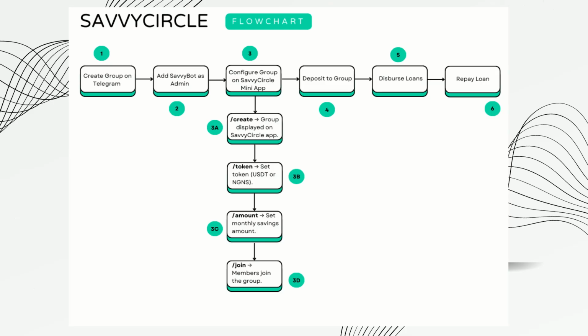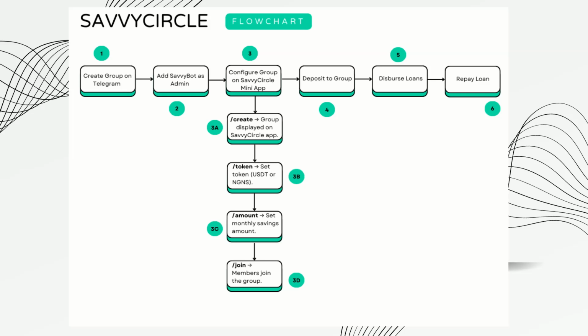So now, how does this work? Here I have a flowchart of how SavvyCircle works. So like I said, we are built on Telegram. SavvyCircle is a dApp built on Telegram. It is a mini app on Telegram. So for users to use SavvyCircle, first of all, they need to create a group on Telegram. Like I said, this is an app built for small business owners who come together, form a group, save, lend, and borrow from each other.